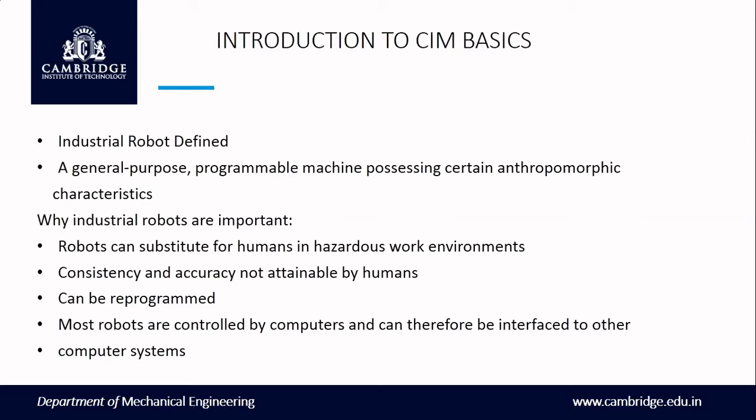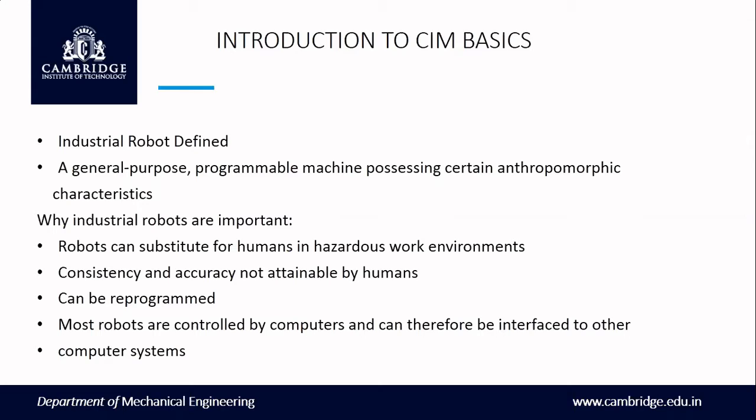For example, for one robot I have designed for one particular application, and similarly I can reprogram the same robot for different applications. That is the major thing you are supposed to have in the robotic environment. And then most robots are controlled by computers and can therefore be transferred to other computer systems. That is, it can be reprogrammed and altered.